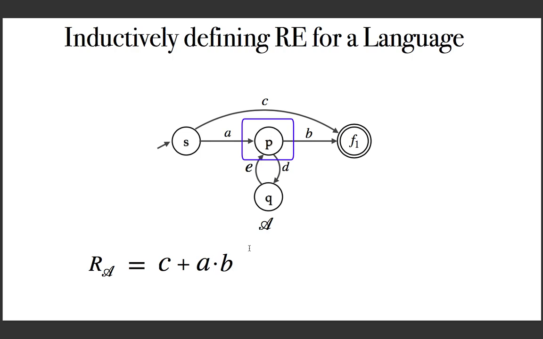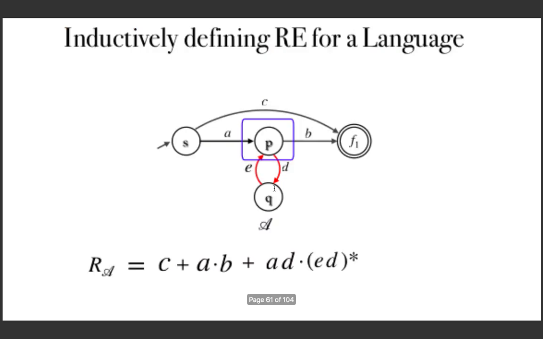Now the question is, by using P as an intermediate state, how will you reach Q? How will you reach? You can say by AD. By using P as an intermediate state, you can reach Q. Now from Q you can come back to Q by using this loop. This is ED, and that you can do any number of times, that is ED star. Whenever there is a loop, star will come in the regular expression.